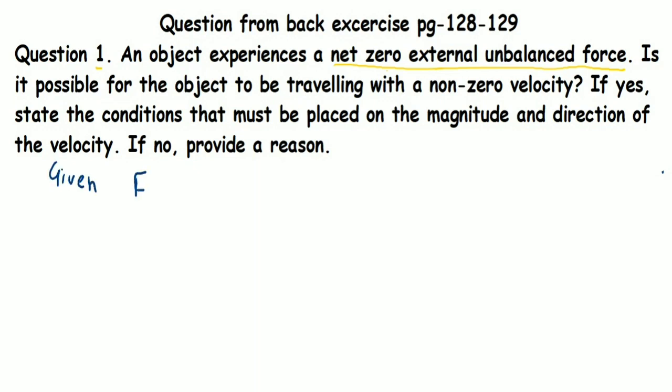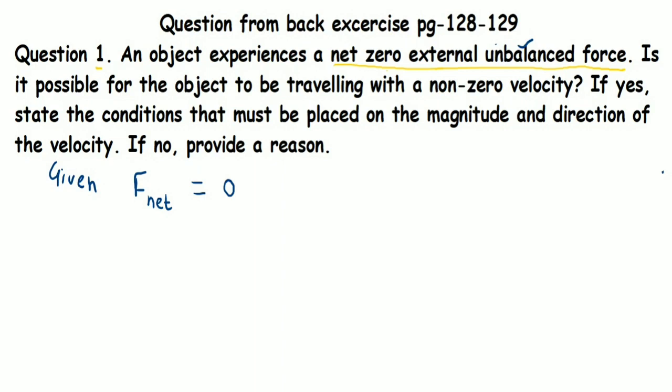Okay. Now what the question is saying, let us try to write it first. Net force or net unbalanced force is given 0. Correct? If force is 0, that means no force is applying, we can say. Here no force is applying. Magnitude of force is given 0. But do you recall what the second law of motion says?